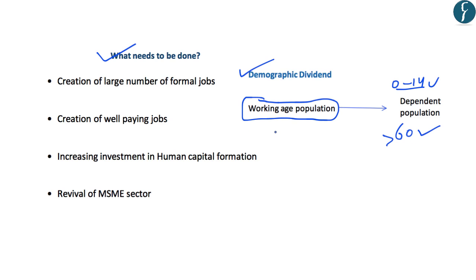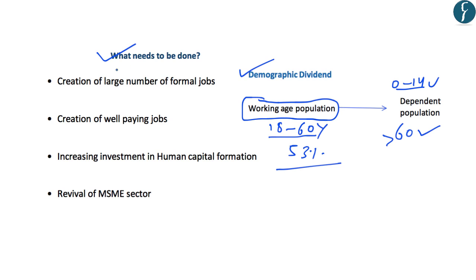So India has more people in the working age population, which lies within 18 years to 60 years in case of India. Now the people in this working age population are about 53% in India in the present times. And if this population is provided better skills and education, this can be an important driver for economic growth in India.